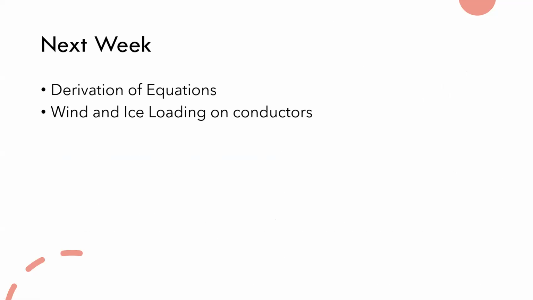For next week, we have two lectures on mechanical design. We are going to derive all the catenary equations, and there is something called wind and ice loading. I told you earlier that tension is due to the weight and the forces acting on the conductor, but when there is wind and ice, there are some additional forces acting on the conductor. We will learn about those things in the next lecture.